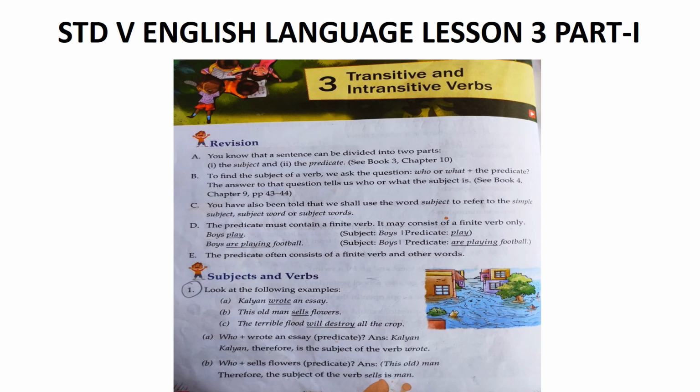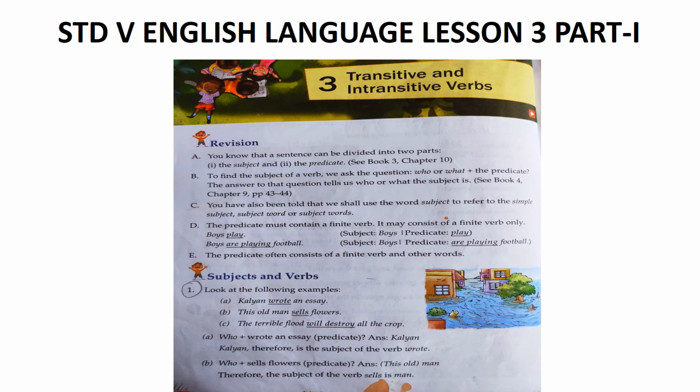Now, intransitive verb. Children, are you clear about transitive verb and how to find out the subject and object? Now come to intransitive verbs. Intransitive verbs cannot have an object after them. That is the main point you have to note. Intransitive verbs cannot have an object after them. The subject is doing the action of the verb and nothing receives the action. There is no object to receive the action.